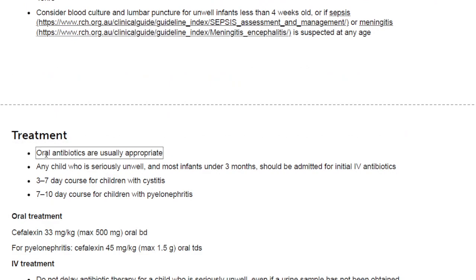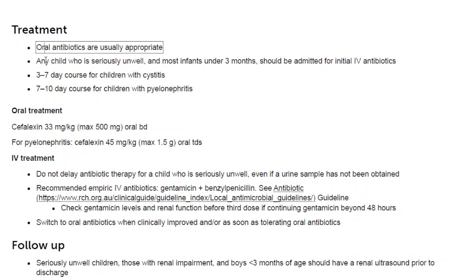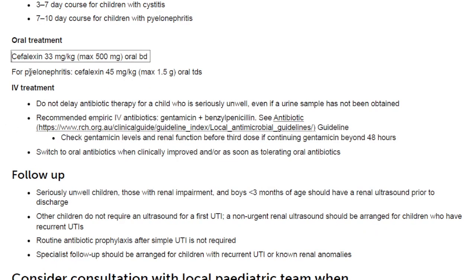Treatment. Oral antibiotics are usually appropriate. Any child who is seriously unwell, and most infants under 3 months, should be admitted for initial IV antibiotics. 3-7-day course for children with cystitis. 7-10-day course for children with pyelonephritis. Oral treatment. Cephalexin 33 mg per kilogram, max 500 mg, oral BD. For pyelonephritis, cephalexin 45 mg per kilogram, max 1.5 g, oral TDS.